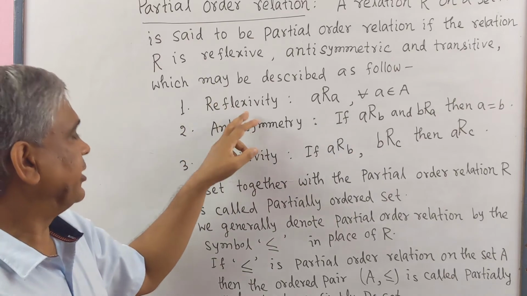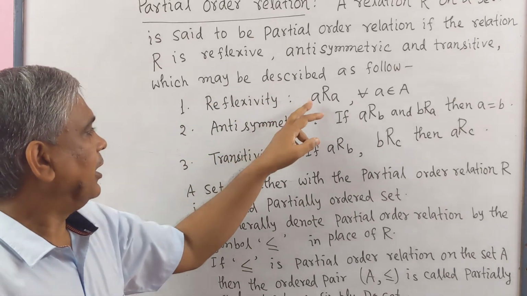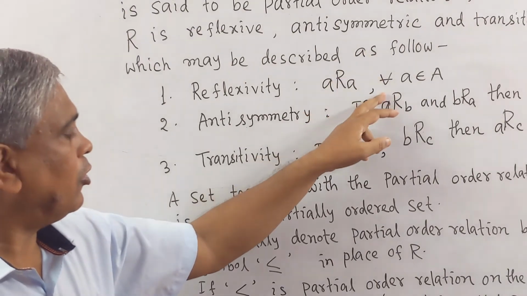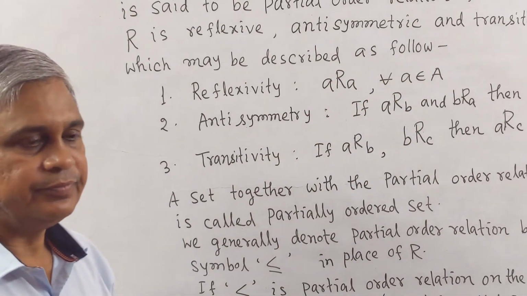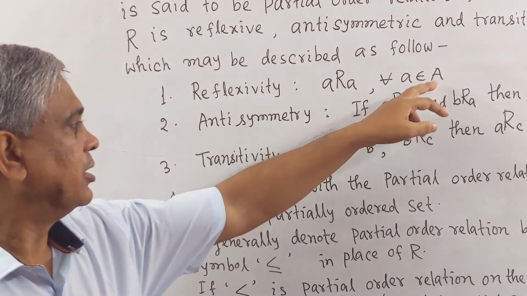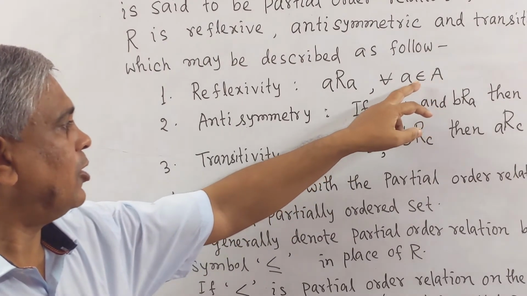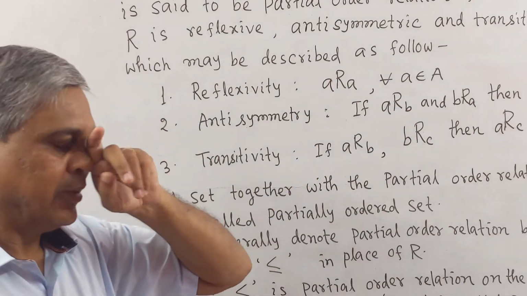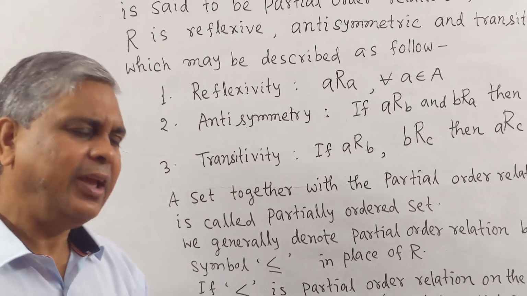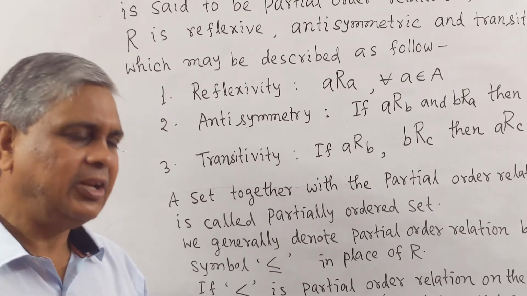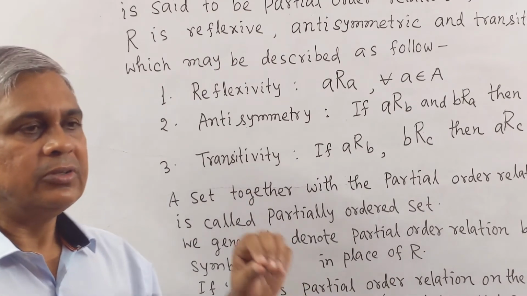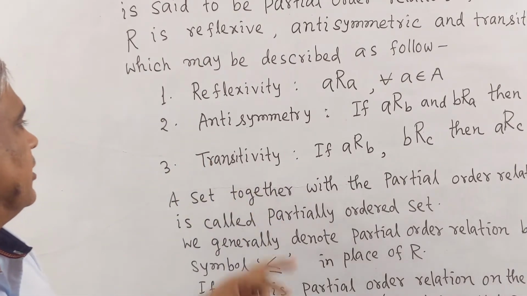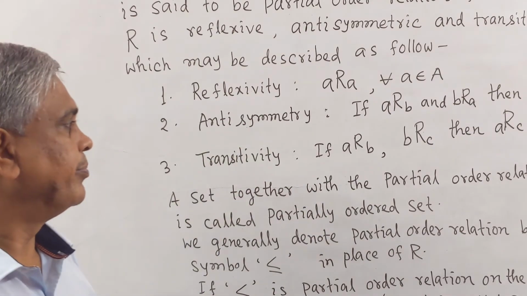Number 1, reflexivity. a is related to a for all a belongs to A. This means each element of A is related to itself, that is, any element of A is related to the same element in the set. Number 2, antisymmetry.